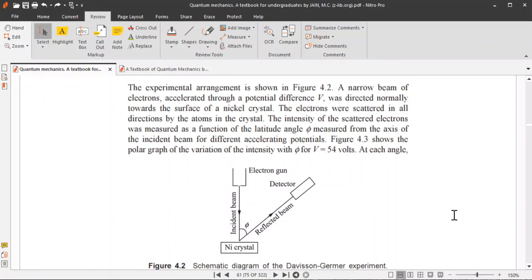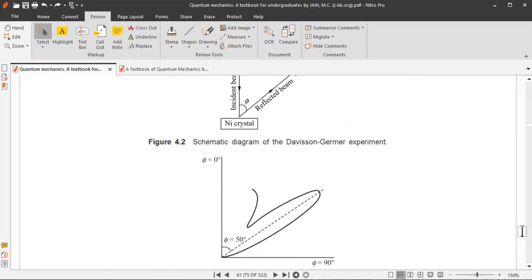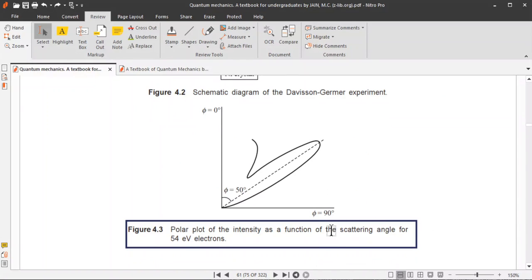Now we will obtain a graph for the variation of the intensity with phi. So how does the graph look? This is the variation of the intensity as a function of the angle phi. This is called a polar plot: polar plot of the intensity as a function of the scattering angle for 54 electron volt electrons. If the accelerating potential is 54 volt, then we will obtain such an intensity pattern.